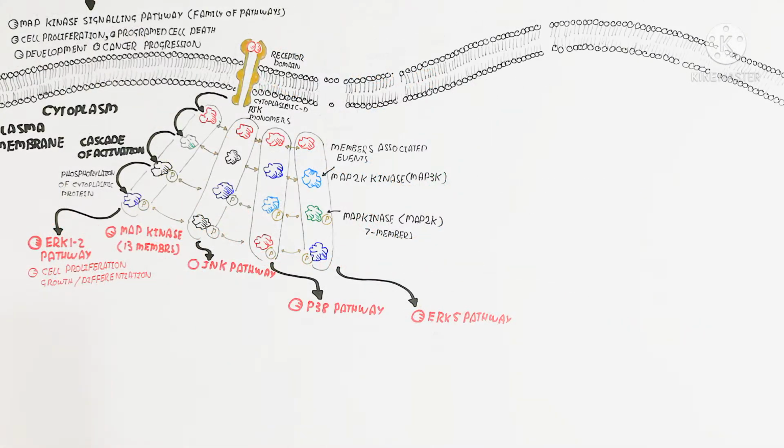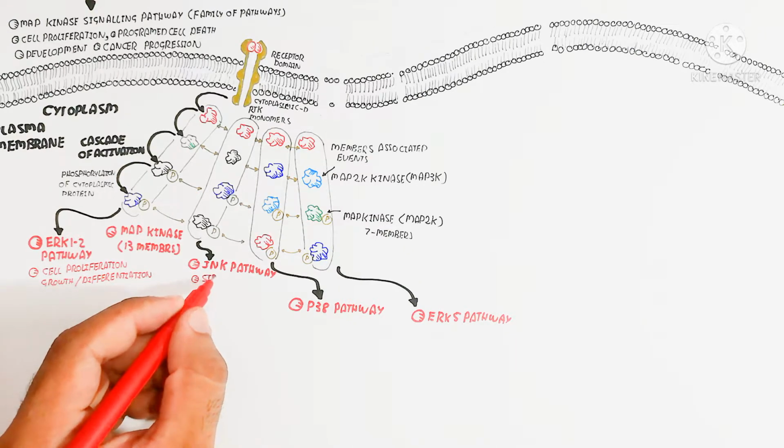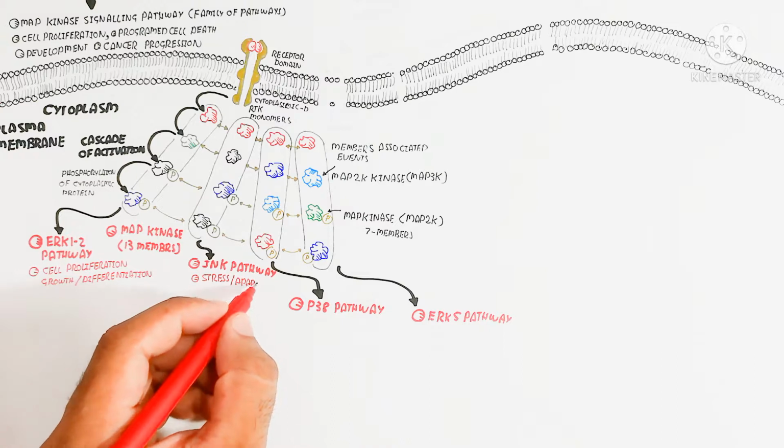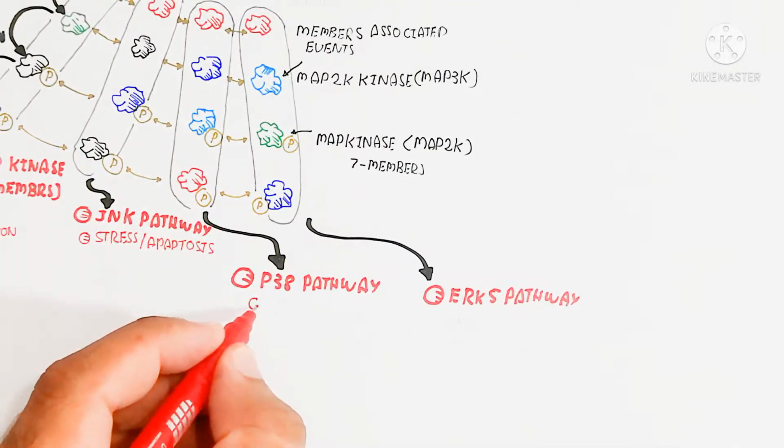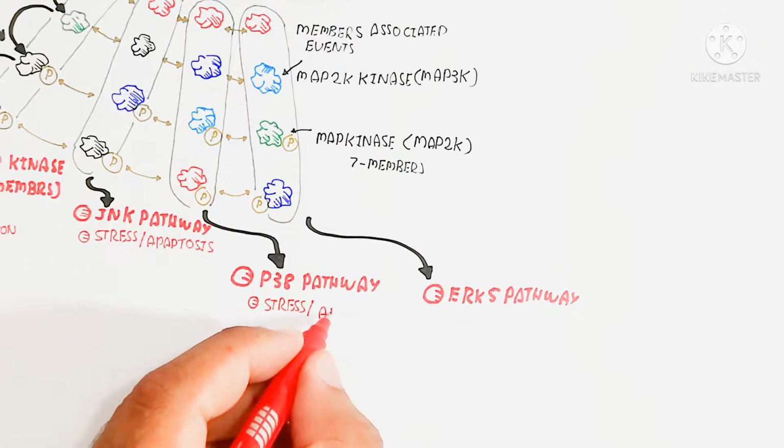If a damaged cell leads to the ERK1 to 2 pathway, it can cause mutation and cancer, because it is the progression phase and proliferation of cell division.